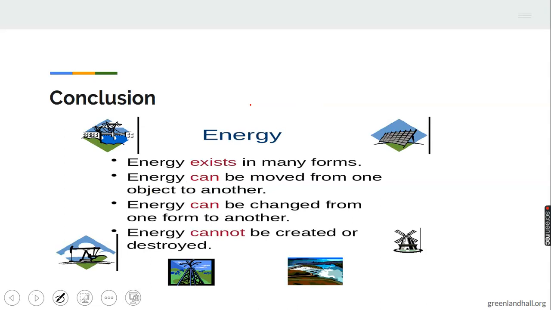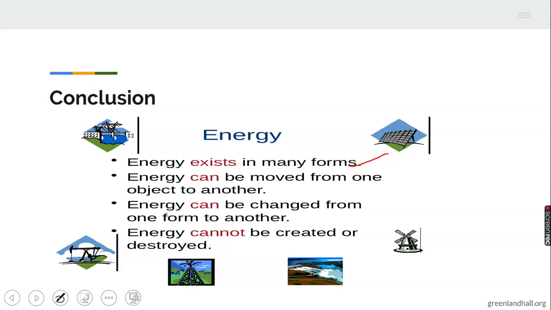Now, in conclusion, we have learned that energy exists in many forms. You have learned that. You can see we have two types of energy, which is what? And the other one. So under each one, we have different types. Under potential, we should mention some of them. Then under kinetic, can you mention one or two? That's why I say energy exists in many forms.